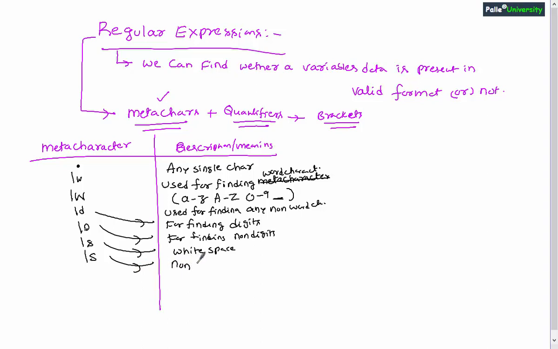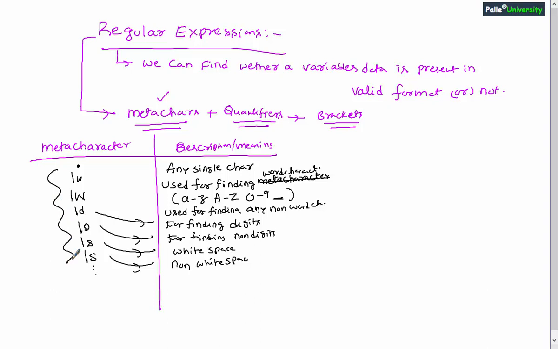For checking whether any non-white space character is present or not, you will be using slash uppercase S. There are actually many meta characters available, but I don't want to explain all of them. In most cases we will be using these meta characters while writing regular expressions.